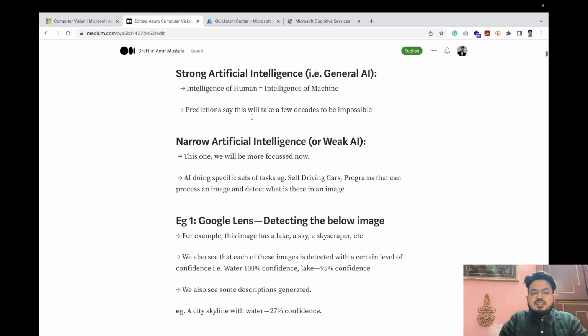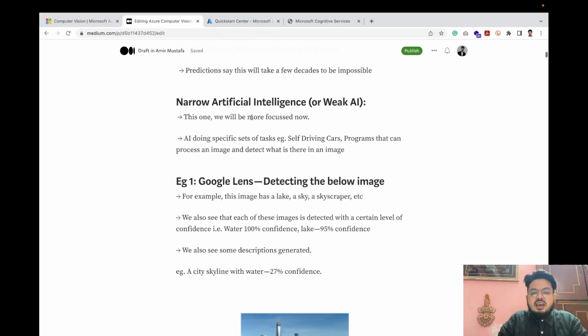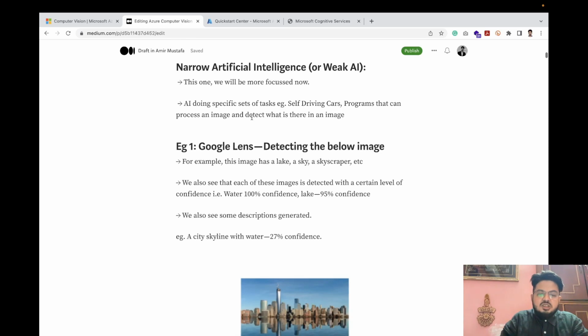The second category, which is our area of focus at present and more in focus in today's time, is narrow AI or weak AI. It is focused on a specific set of tasks like self-driving cars, or programs that can process an image and detect what's there in the image. We need not tell the car to check the vehicle. We have cars today, like Tesla cars, which can auto drive by machine.